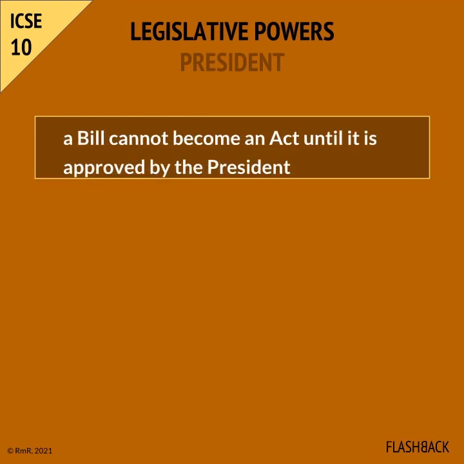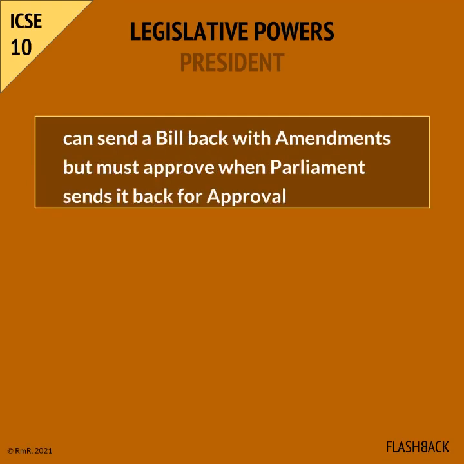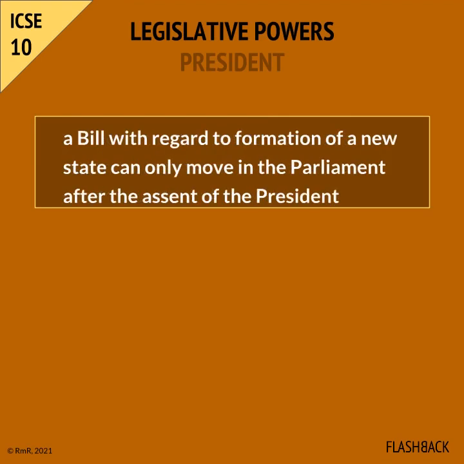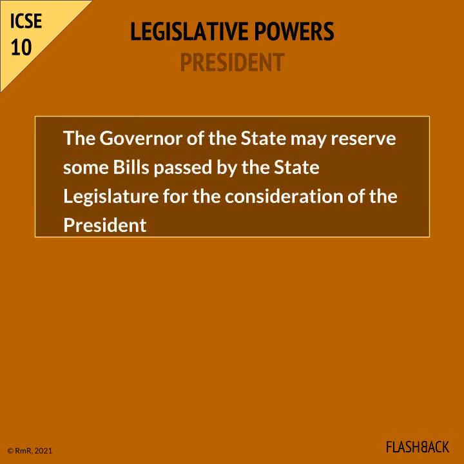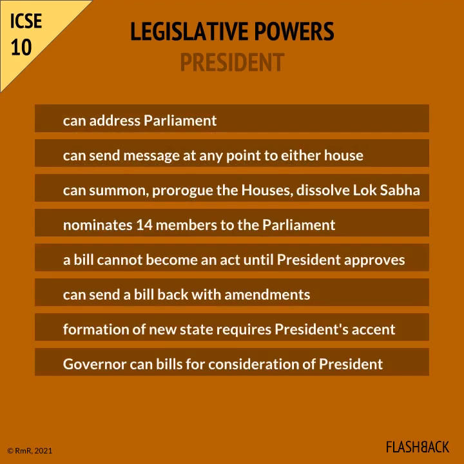Any bill cannot become an act until it is approved by the President. The President can send a bill back with amendments, but must approve it when Parliament sends it back for approval a second time. A bill with regard to formation of a new state can only move in the Parliament after the assent of the President. The governor of the state may reserve some bills passed by the state legislature for the consideration of the President. Take a moment to look through the legislative powers of the President.